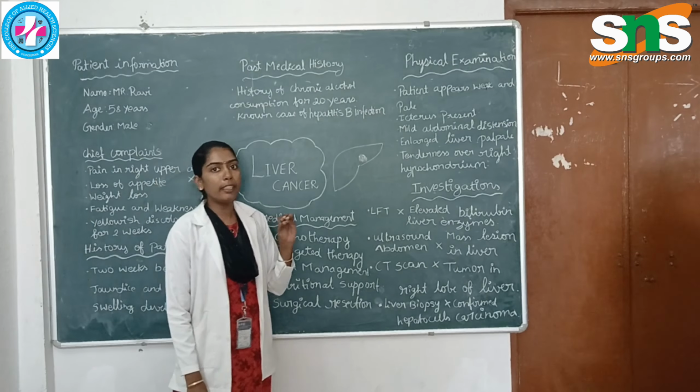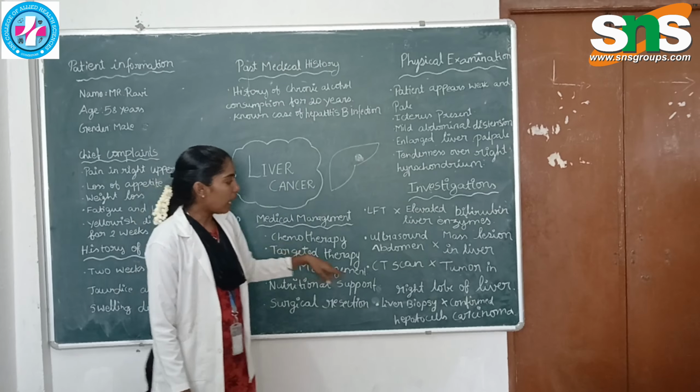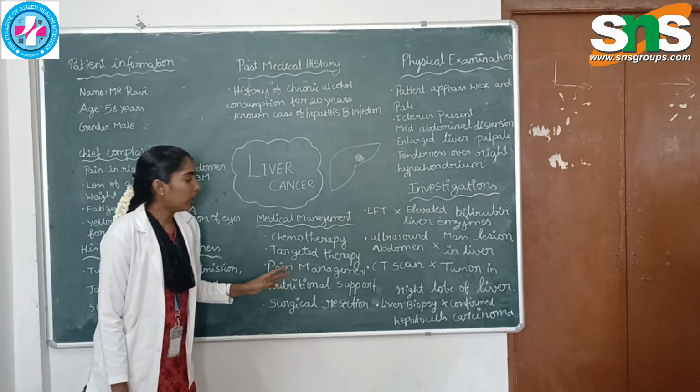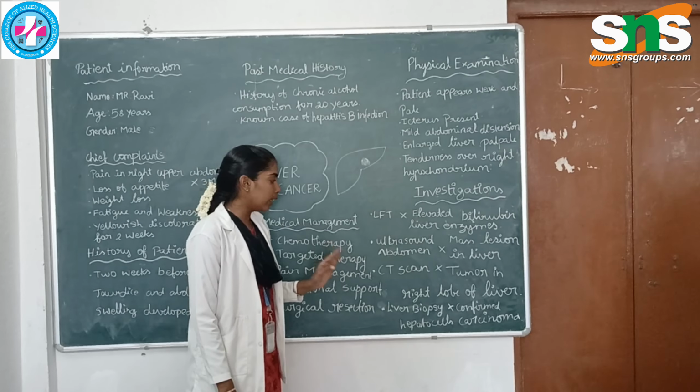Anatomically, the liver has 2 lobes, right lobe and left lobe. In the ultrasound abdomen, there is a mass lesion present in the right lobe of the liver, and in the CT scan, a tumor is present in the right lobe of the liver. The liver biopsy confirms hepatocellular carcinoma. In the liver function test, elevated bilirubin levels are present due to dysfunction of the liver.